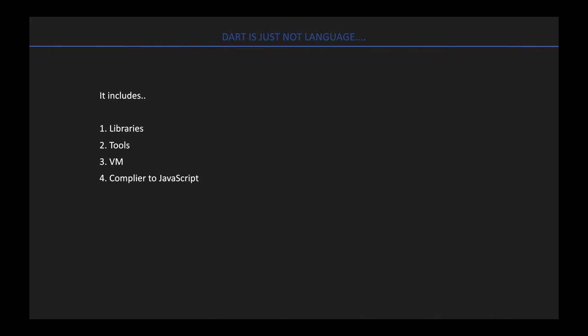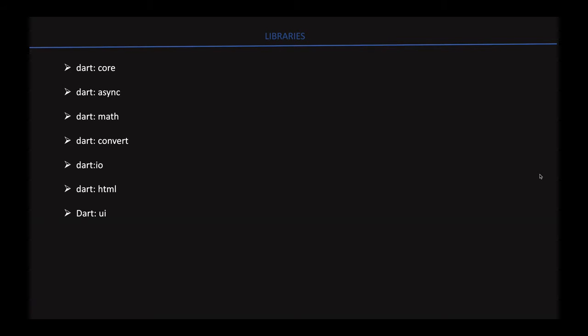It is not just a language. It holds much more than that. It includes libraries, tools, and a standalone Dart VM and a compiler to JavaScript. It contains many third-party libraries like Dart code. Dart code contains small built-in functions like collection, number and string.